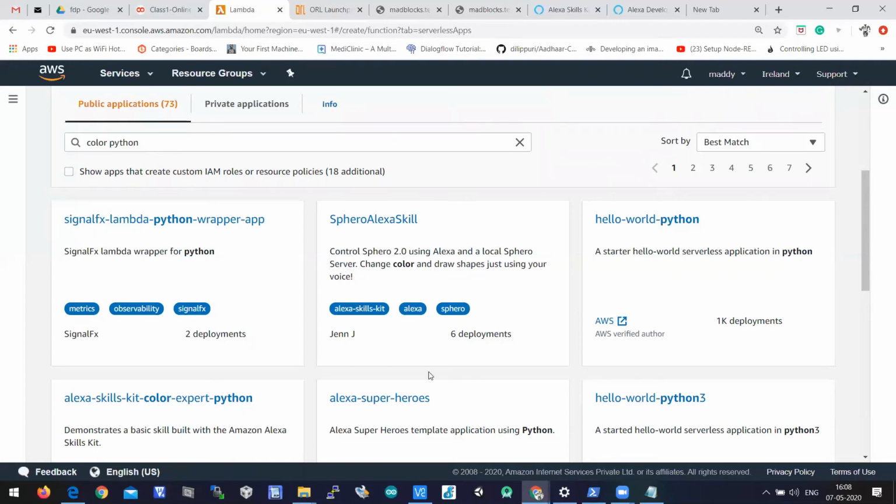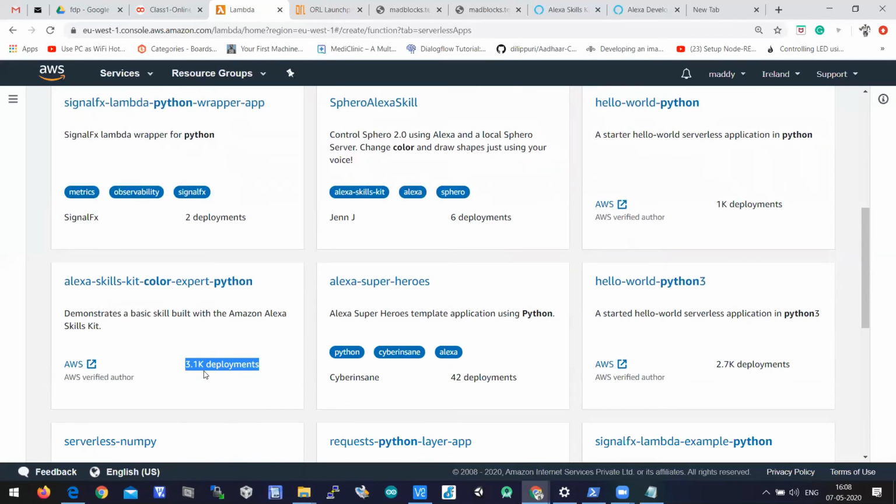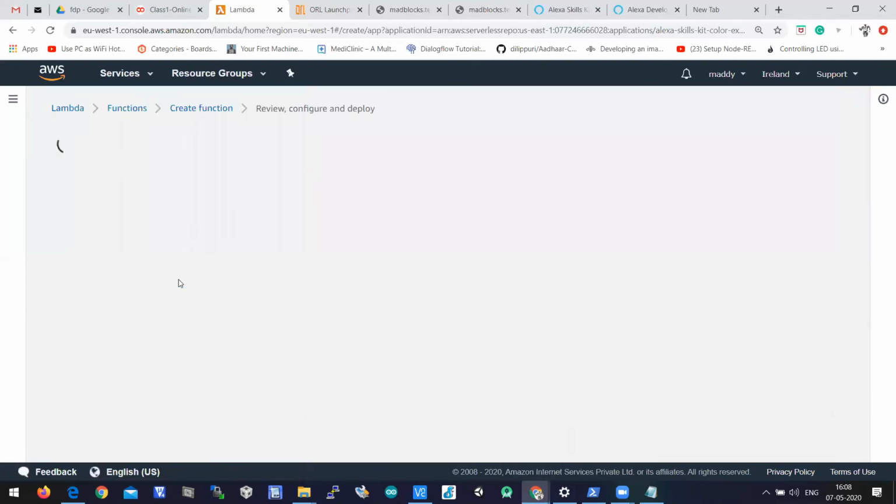It will display the sample programs there, out of which one is Alexa Skills Kit Color Expert Python, which has 3.1k deployments, which means this function is deployed 3.1k times. Rather than all the other functions, this is a basic program which was created first to demonstrate the Alexa Skills Kit. So let's click on it.